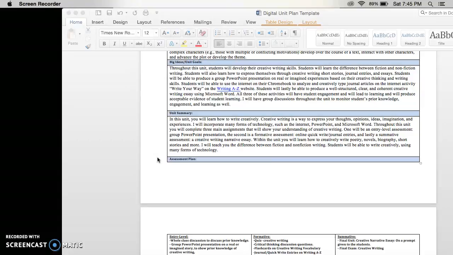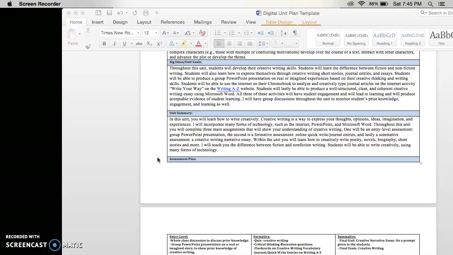I will incorporate many forms of technology such as the internet, PowerPoint, and Microsoft Word. I will teach students how to incorporate images, pictures, videos, and smart clips into their PowerPoint and Microsoft Word as well. Throughout this unit, students will complete three main assignments that will show the understanding of creative writing.